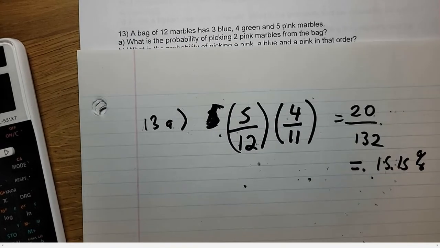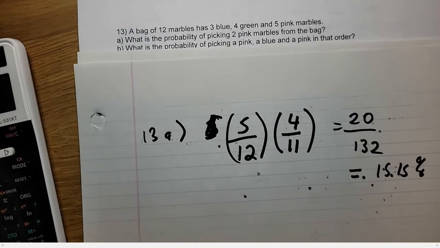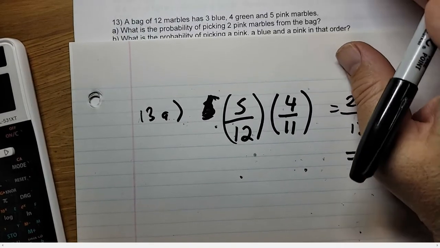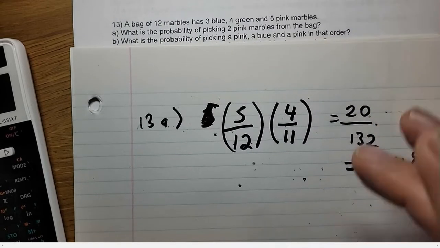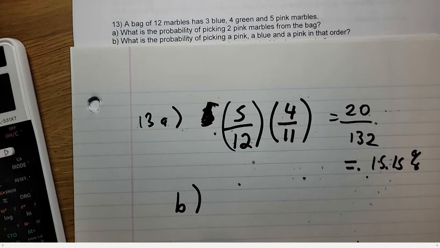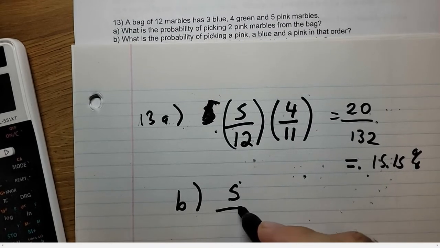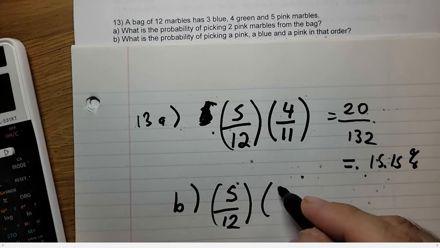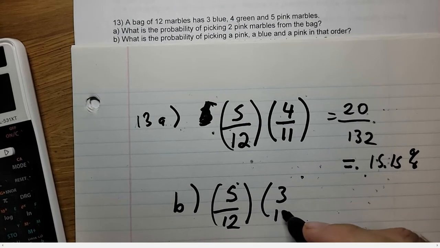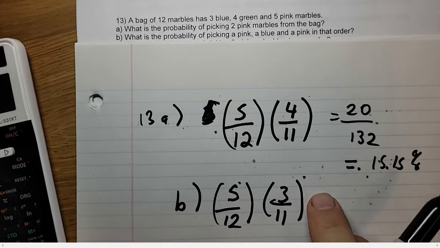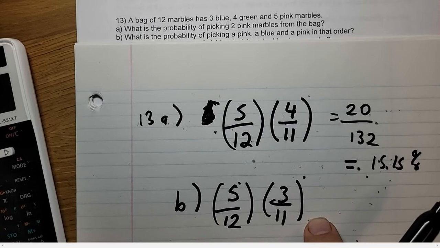That's assuming you picked a pink one and another pink one. Now, B part. What is the probability of picking a pink marble, a blue marble, and a pink marble in that order? So for B, you're going to pick a pink marble first. There's 5 pink marbles out of 12. Then you're going to pick a blue marble. Well, there's 3. We haven't used any blue marbles, but we used one of the marbles, so it decreases by 1. So this time we use fractions, 3 over 11.